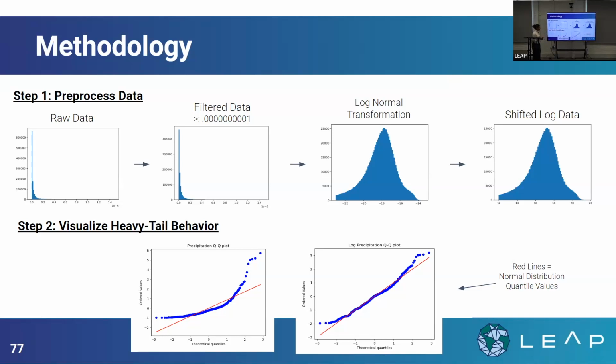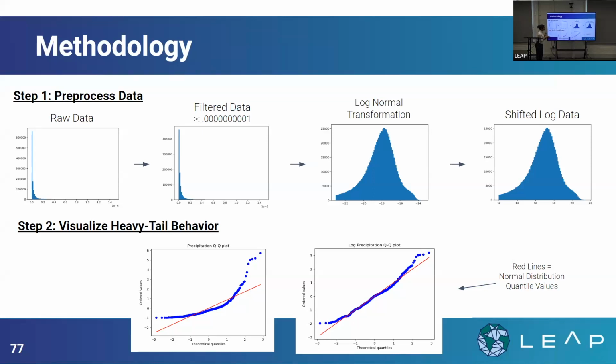The scale is about 10 to the negative 8, 10 to the negative 9. At that point, the data can conflict with the transformations later on. So I filtered out those really low values by experimenting with different thresholds and finding the one that best captures heavy-tail behavior while still filtering out unnecessary data.